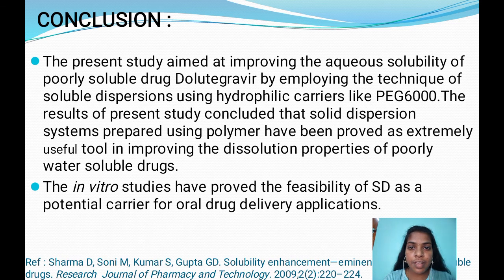Coming to the conclusion, the project which I have performed shows that the solid dispersion gives the maximum solubility and faster dissolution rate. By this we have concluded that solid dispersions are very much useful for increasing the solubility and also the dissolution rate of poorly soluble drugs.